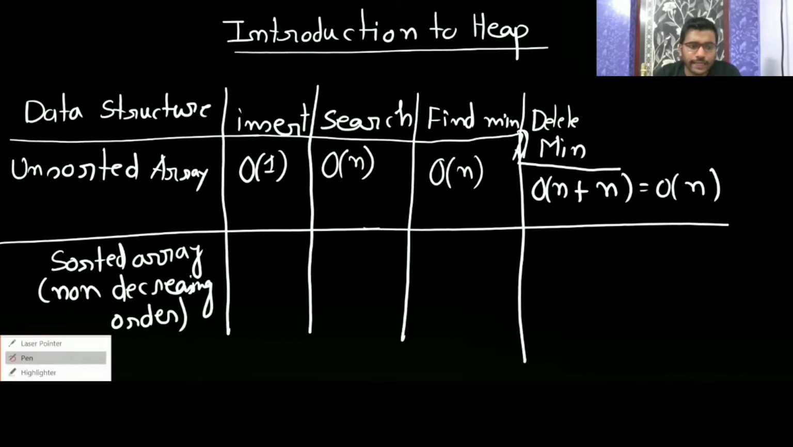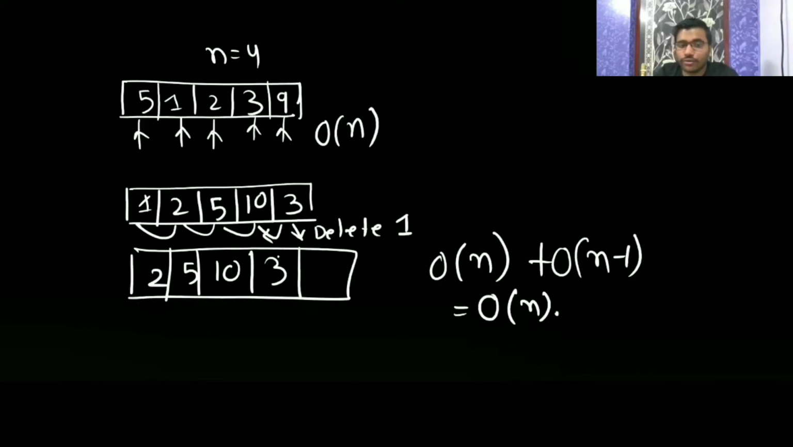So in a sorted array, to insert an element, you have to find its position, where you want to insert, because it should be in order. It should be sorted. After insertion, it should also be a sorted array.